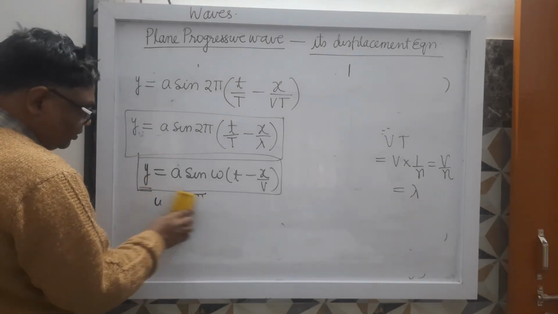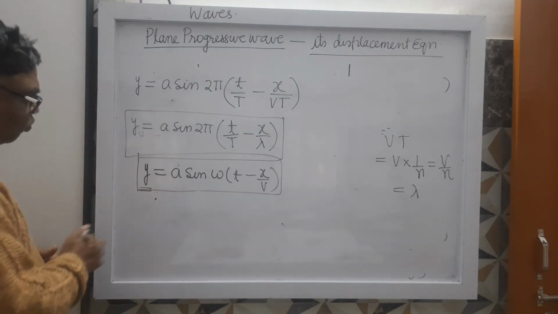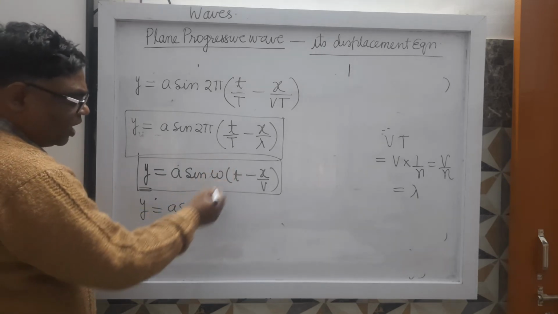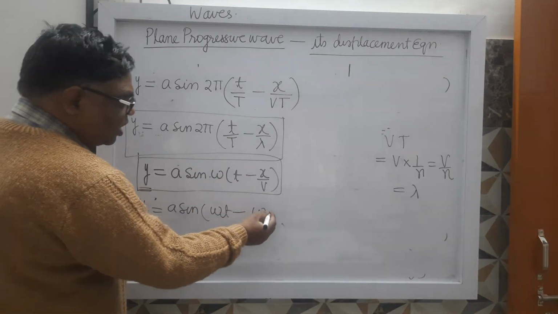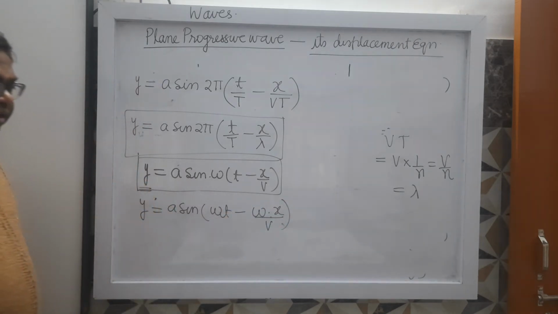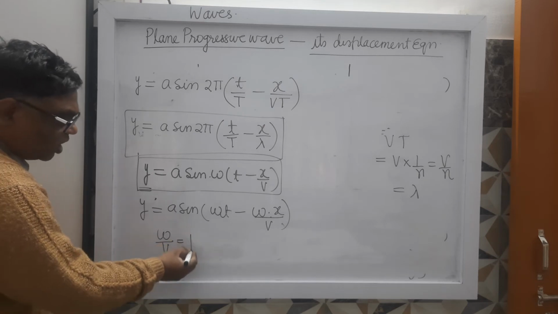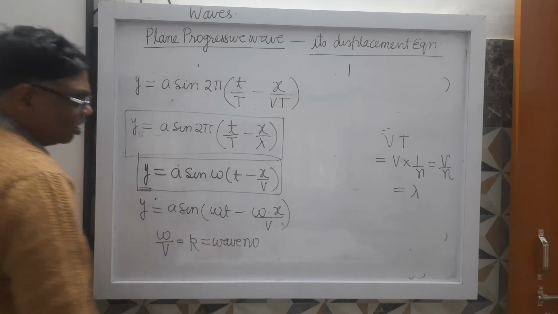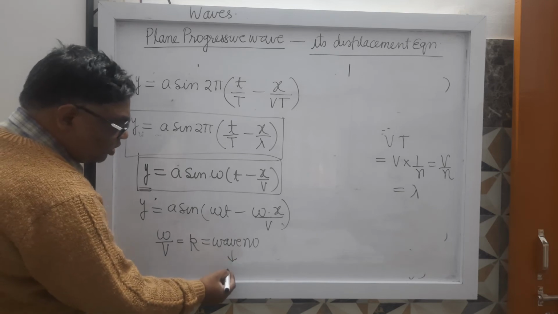Now it can be written in one more form. y equals a sin omega t minus omega into x upon v, taking omega outside. Now omega upon v is called k. We call this the wave number. Its unit is per meter.